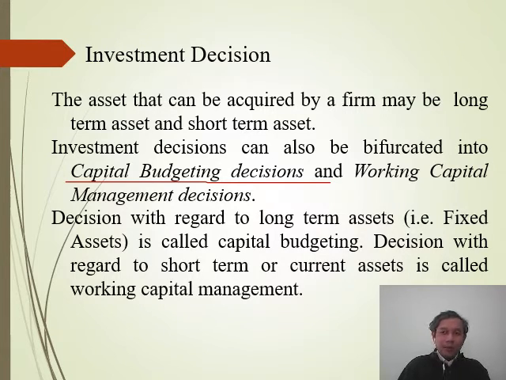Whereas the investment decision which is related to current assets, that means the assets which are in use for a short-term period, or which are generally short-term in nature, we classify that type of investment decision under working capital management decisions. So investment decisions are bifurcated into two types: one, capital budgeting decisions, which relate to fixed assets, and second, related to current assets, also called working capital management decisions.